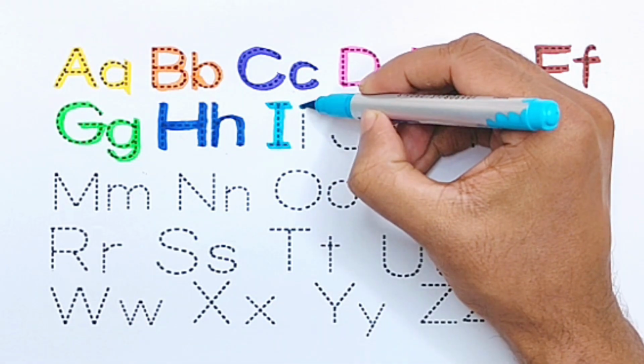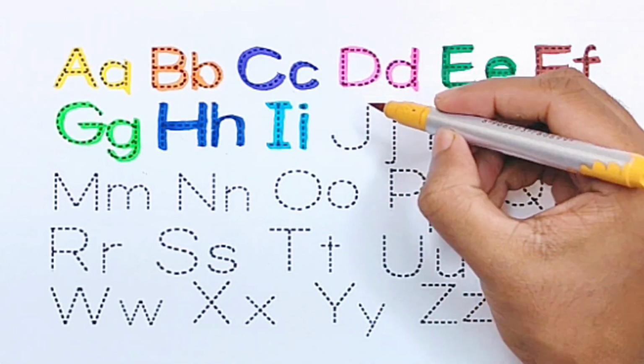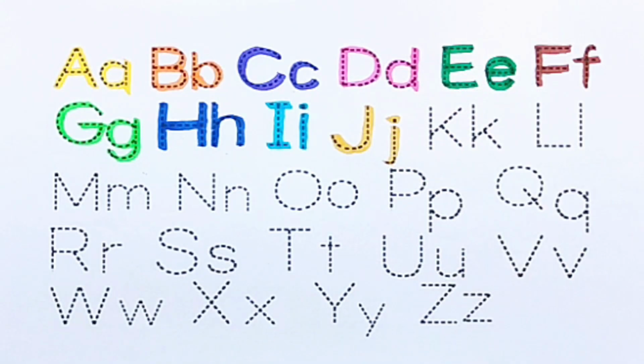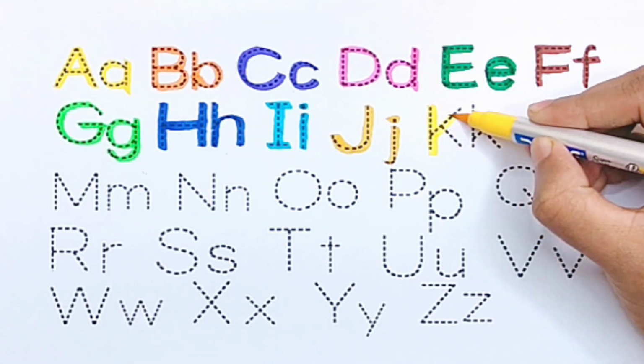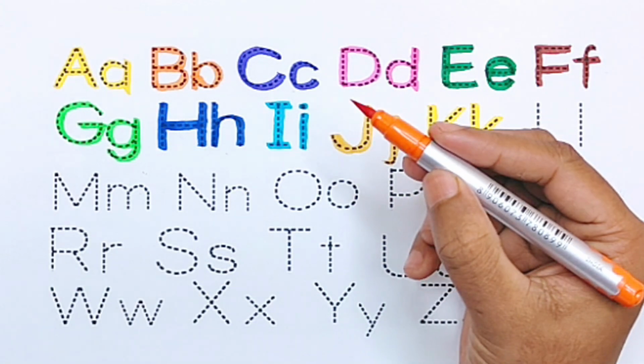I for ice cream, yellow brown color. J for juice, yellow color. K for kite, orange color.